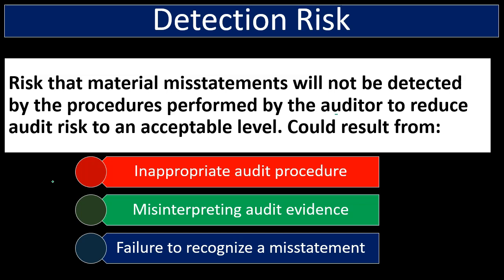So we're going to try to consider what the detection risk for us would be that there's some type of misstatement that our audit processes do not detect. Now, the interesting thing here is that we are going to vary our detection risk based on, in essence, the formula. So our detection risk could be a result of these items: inappropriate audit procedures. So if we set up our audit inappropriately, of course, misinterpreting audit evidence. So maybe we have the evidence, but we misinterpreted it, and that resulted in us not detecting a material misstatement. Failure to recognize a misstatement. So maybe there was one there and we just missed it. We've just failed to recognize it.